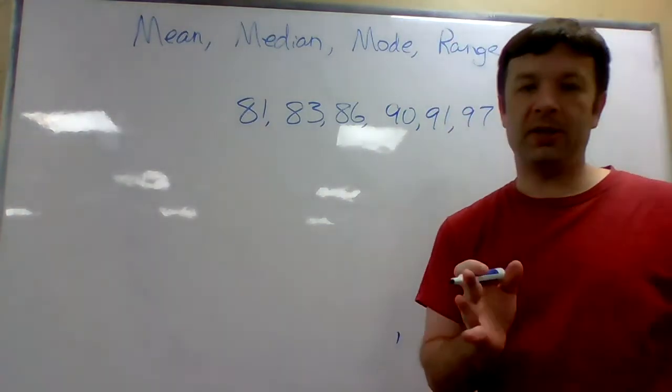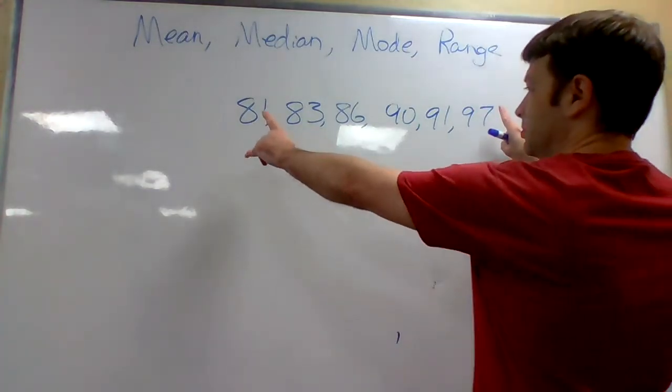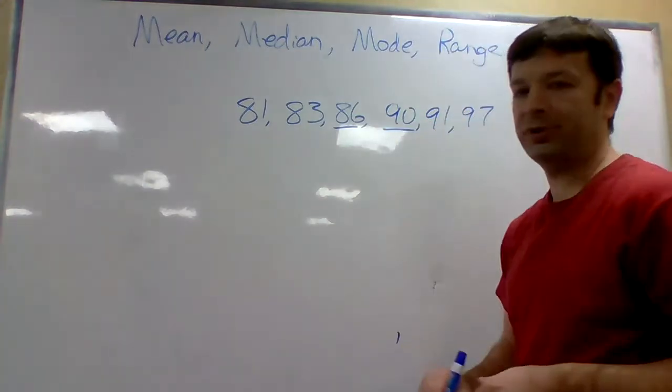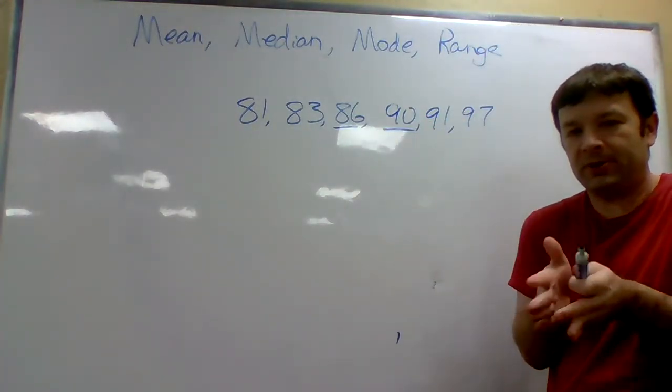Okay, median on this one. What's in the middle? So outside and in. So these two numbers are sharing the middle. Because there's an even number of numbers, there's kind of two numbers that'll be right in the middle.